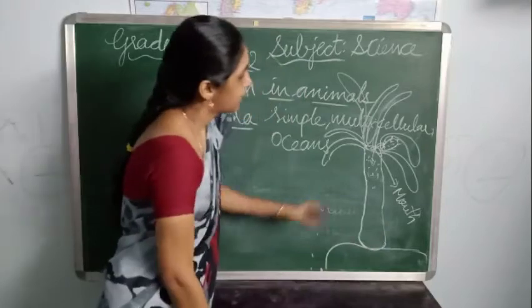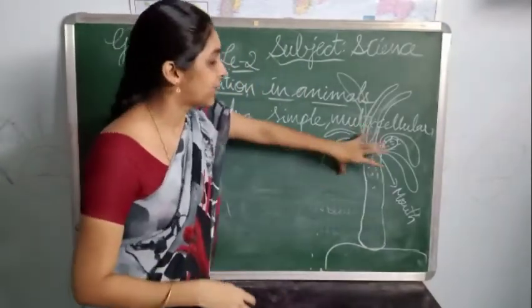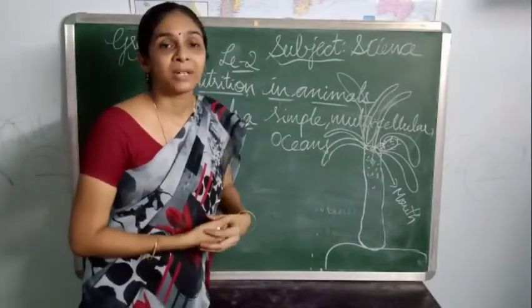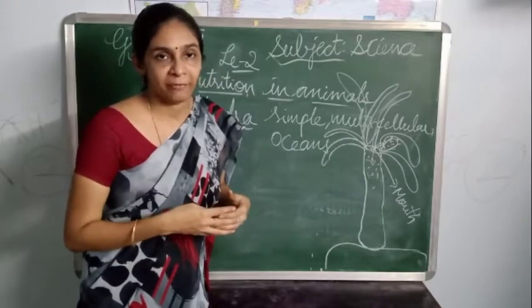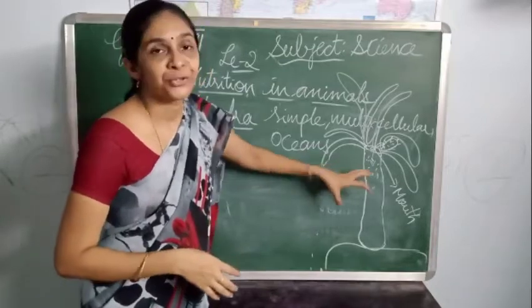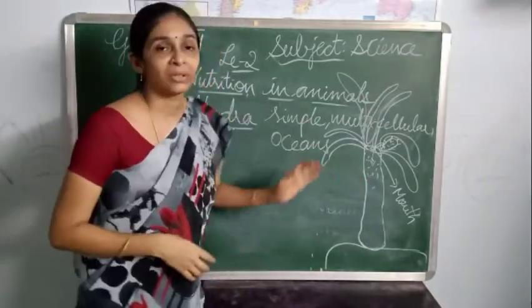And thus this hydra gets energy by this mode of nutrition, and the organism can lead its life processes with the help of the energy provided. So this is all about the hydra.